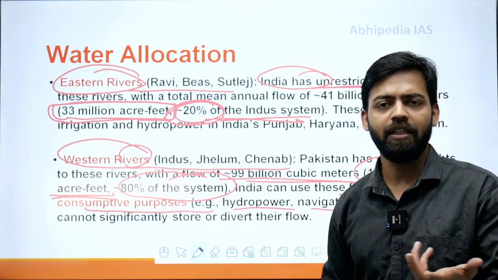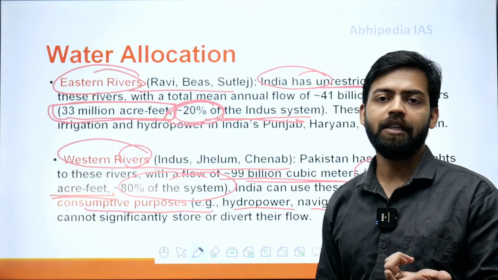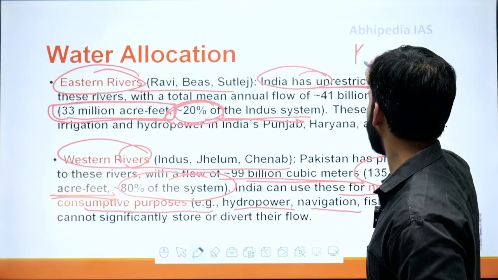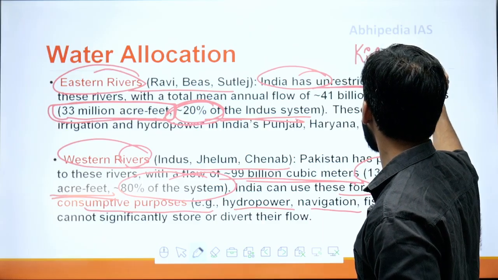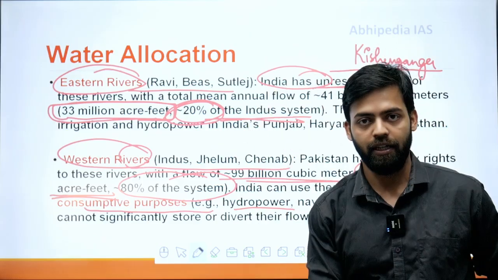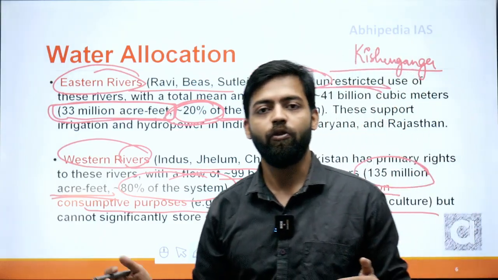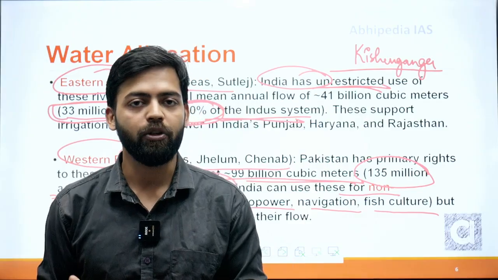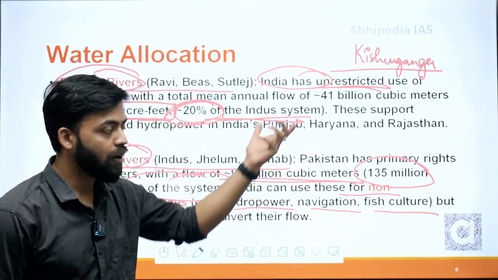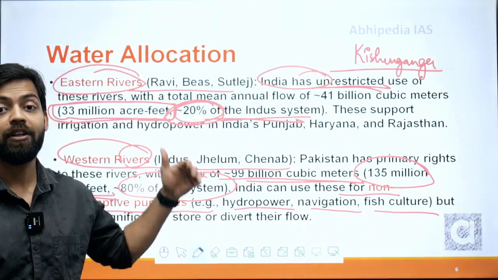For example, on the Jhelum we can see one dam, the Kishan Ganga Dam. Kishan Ganga is a run-of-the-river project where the flow of the river is not restricted. The natural flow of the river is maintained, and hydroelectric potential is built on it. That is how India has to utilize the three western rivers.